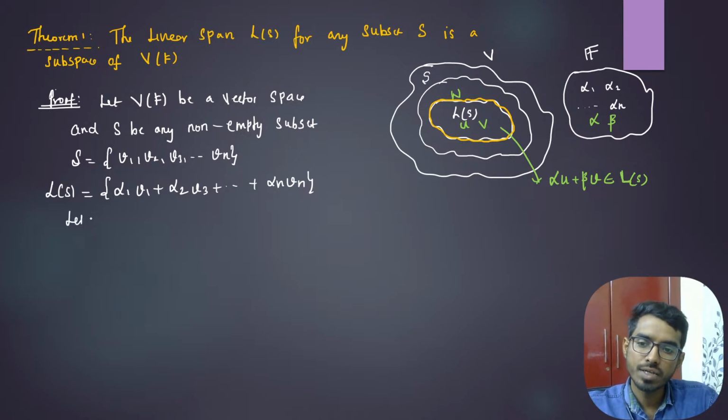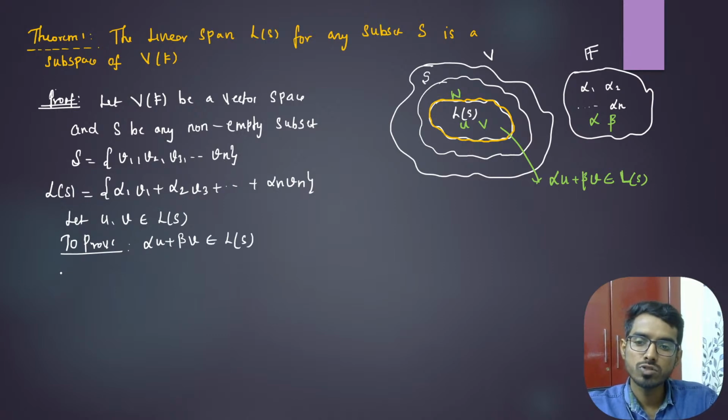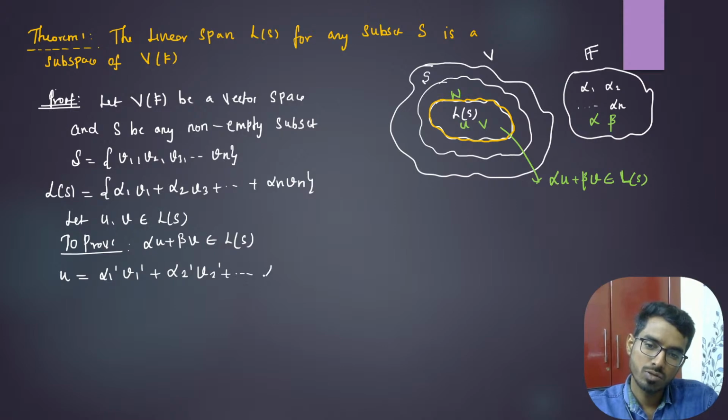Now you take two elements in L of S. Let u, v belong to L of S. What I need to prove is that alpha u plus beta v is also in L of S. Since u belongs to L of S, and every element in L of S is a linear combination, let us take u to be alpha 1 dash v1 dash, alpha 2 dash v2 dash, and so on up to alpha n dash vn dash.